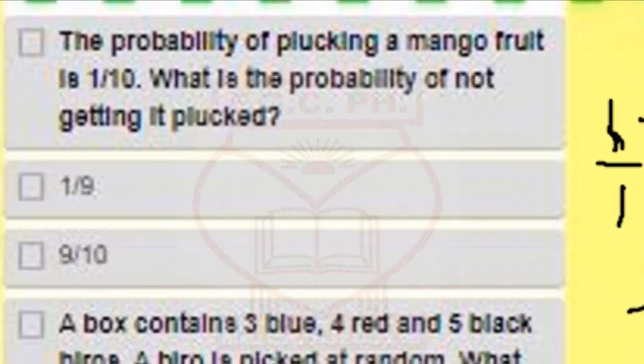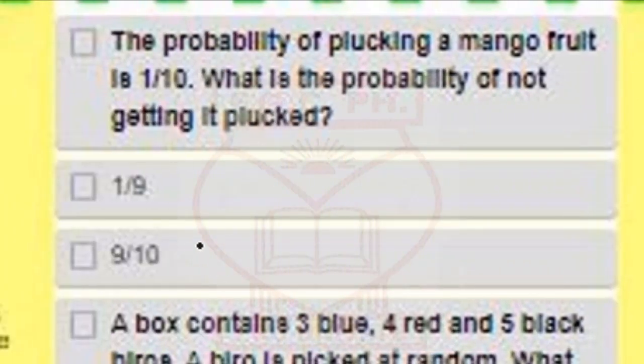The LCM will be 10. 10 divided by 1 is 10, 10 times 1 is 10. 10 divided by 10 is 1, 1 times 1 is 1. So what you have then is 9/10. That is the answer.